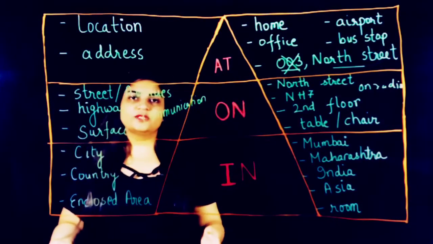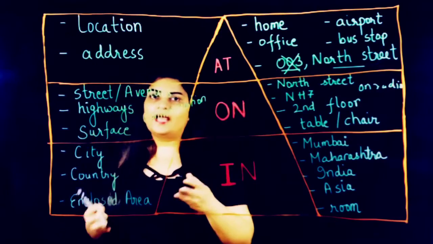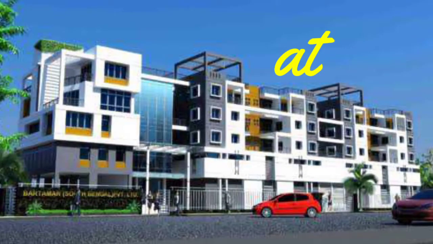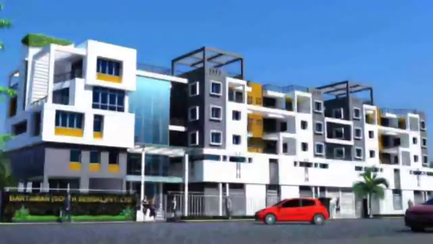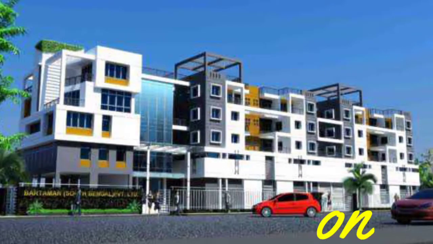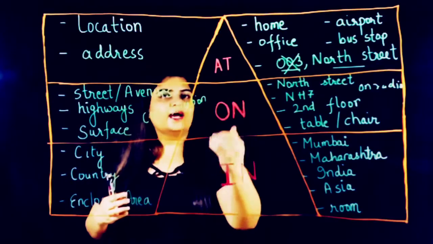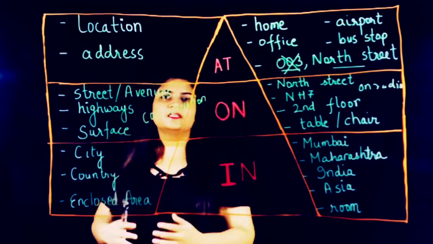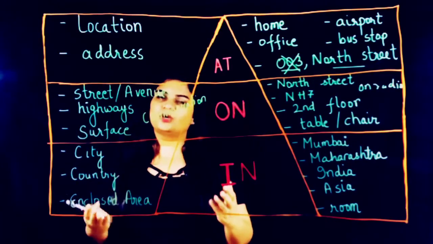So let's revise once more: at has the smaller area or the specific point of area, and on has the middle range of area, when the distance or the area is bigger than at but smaller than in, and when we talk about in, it is the largest area we are talking about.